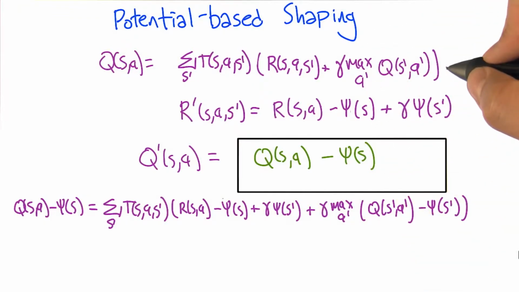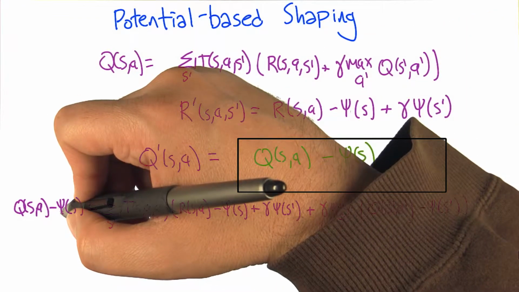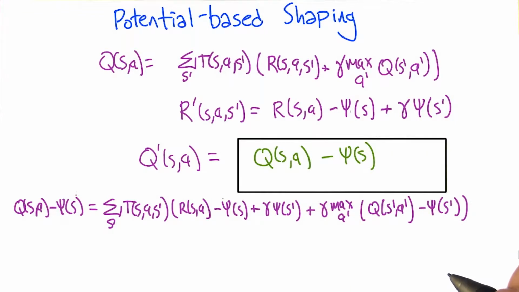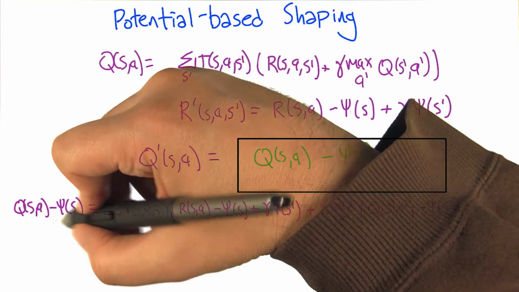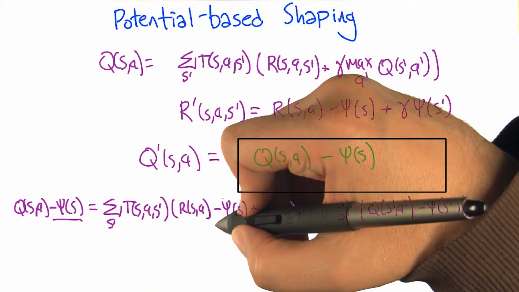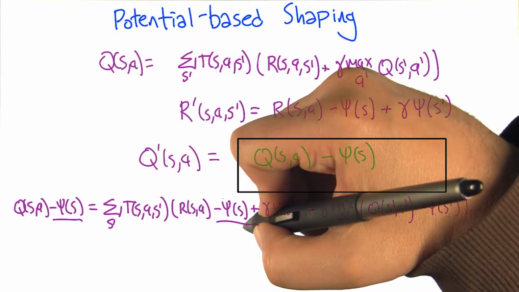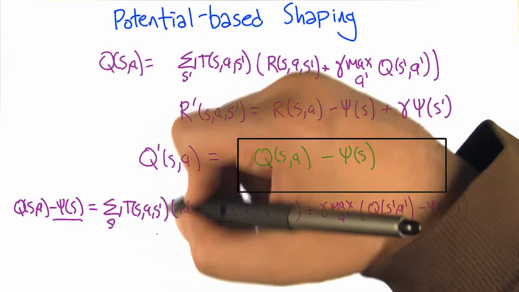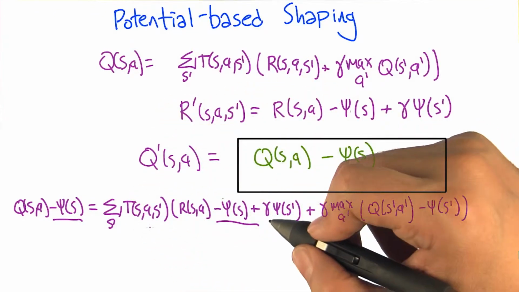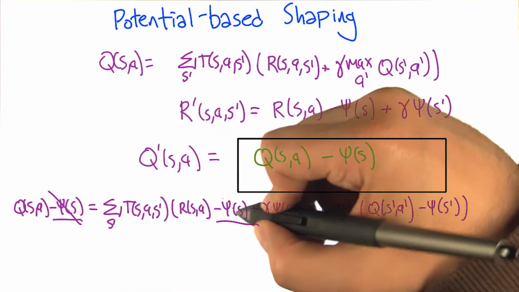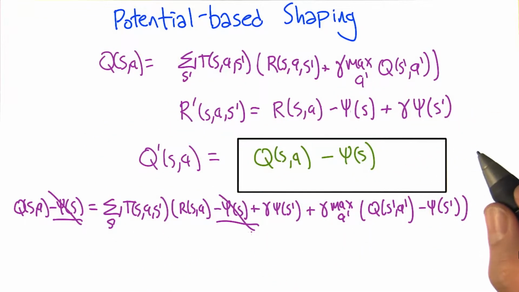We don't have an equation for q minus psi of s, but maybe we can cancel some things. Oh, I can see two things we can cancel. All right. Okay, so the first psi of s on the left side of the equal sign, that matches up with the first psi of s right next to r. Yes, right there. Yeah, because we're summing this over all next states, all next s primes, and this sums up to 1. It's a convex combination. Right. So that means effectively you could take it out. It doesn't depend on s prime anyway, and they go away. Good. So now we've got q of s, a on one side, and then you can actually handle the next one.